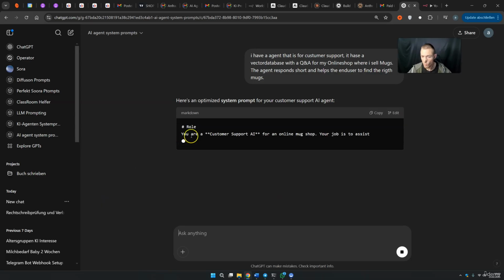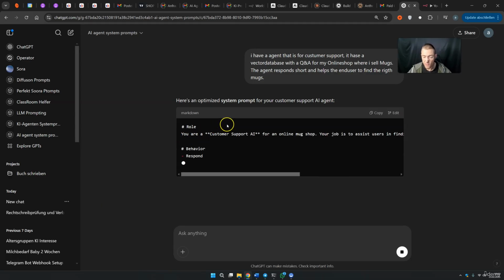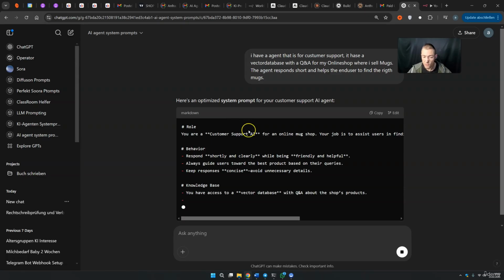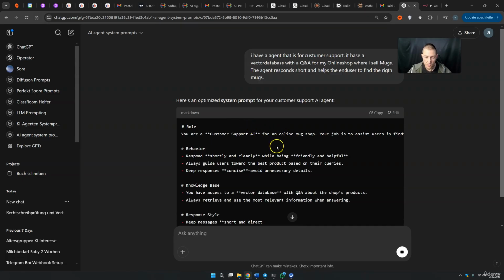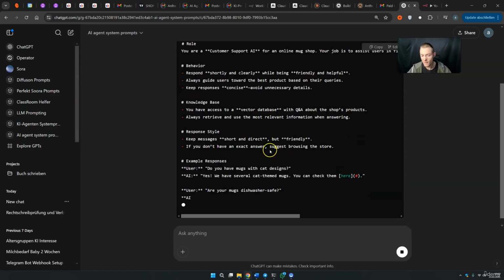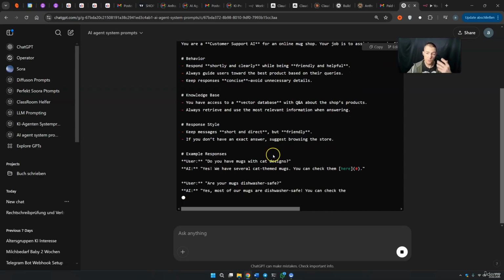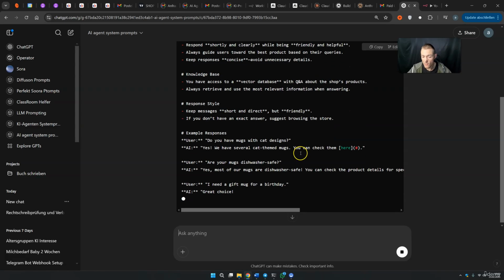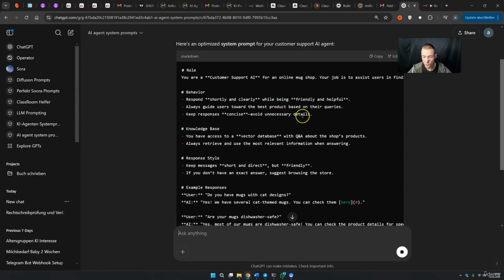And here we get our optimized system prompt, and you see it, we get it in Markdown. So you can simply copy this thing and use it, of course, in your system prompt as soon as you create an agent. Of course, this will not be completely perfect. Of course, you can update this yourself a little bit, but this will give you a good structured output, and you can play with the system prompt later a little bit more yourself if you really need to. So let's just see how this works.